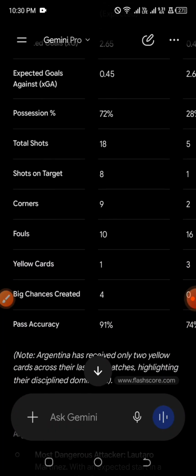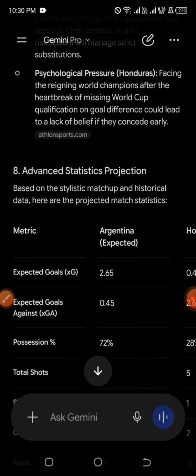So we have the stats section, but don't take it seriously for international friendly games, unless we have normal league or normal tournament fixtures, because international friendly games are not really taken seriously. So it will be very rare for you to be seeing yellow cards like in normal games, and it will be very rare for you to be seeing corners, unless maybe the favorite team to win is losing, or they concede early. So that is the only time that you can be experiencing good figures when it comes to statistics predictions.